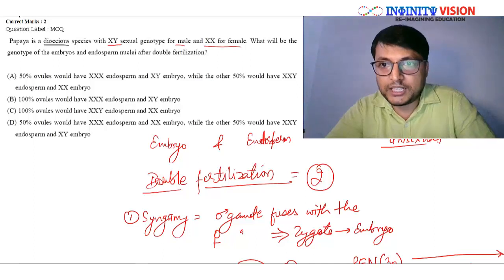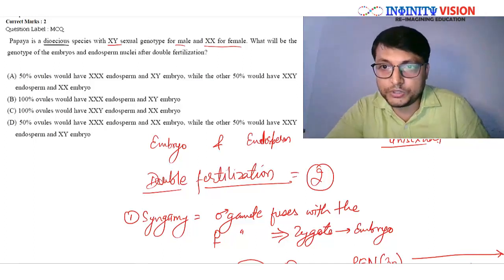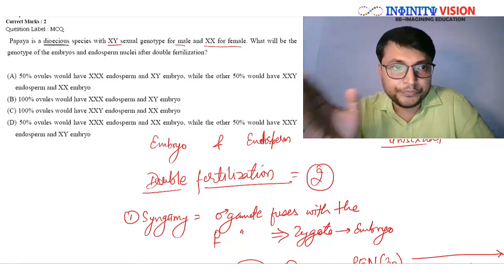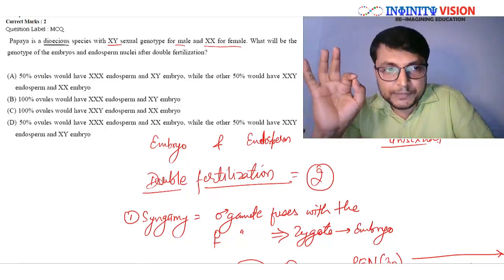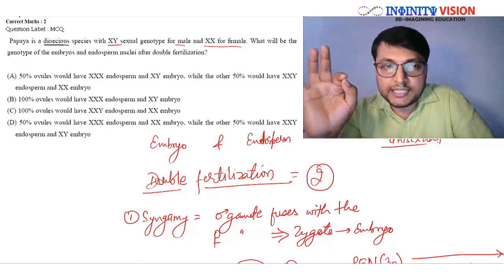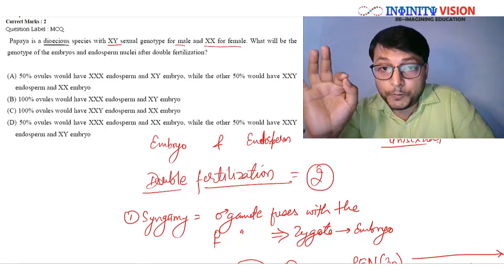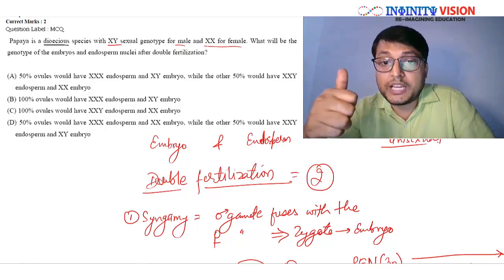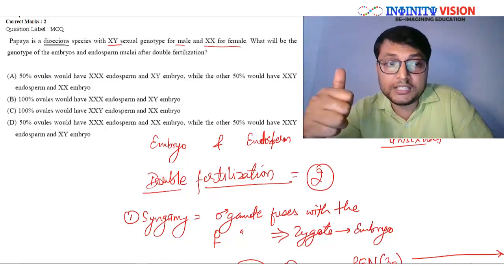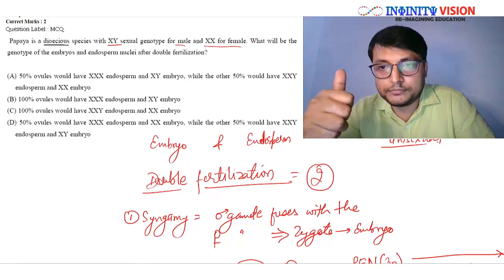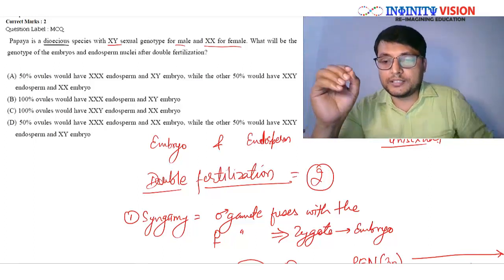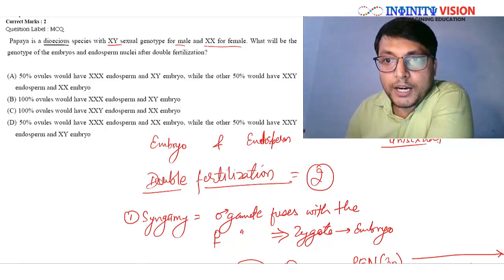There's a 50% chance of either of the genotypes that we have seen right now. Option D says 50% ovules would have XXX endosperm and XX embryo, while the other 50% would have XXY endosperm and XY embryo. Well, now here is the confusion coming up, right?